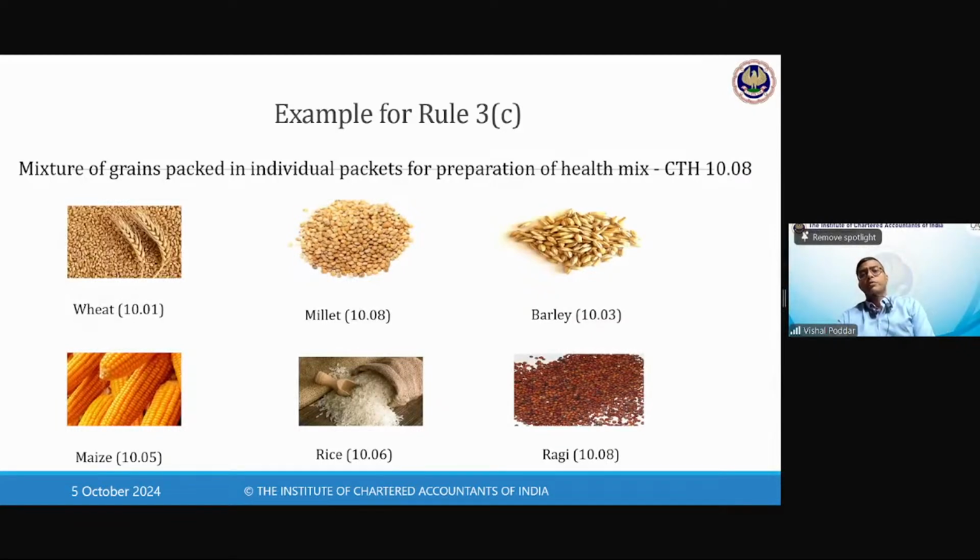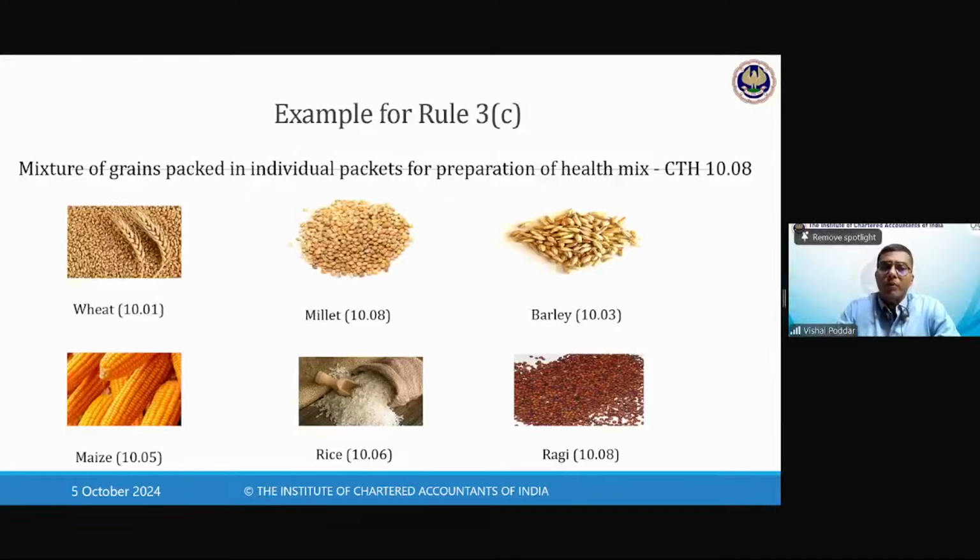Nowadays, you have many items which are multi-grain items. Now, you may get a package which has multiple grains, like atta also made up of multiple grains. Now where will that atta be classified? Because each grain is equally used in terms of quantity, it has the character of all the grains because all nutritions are there. So you cannot apply the first two rules.